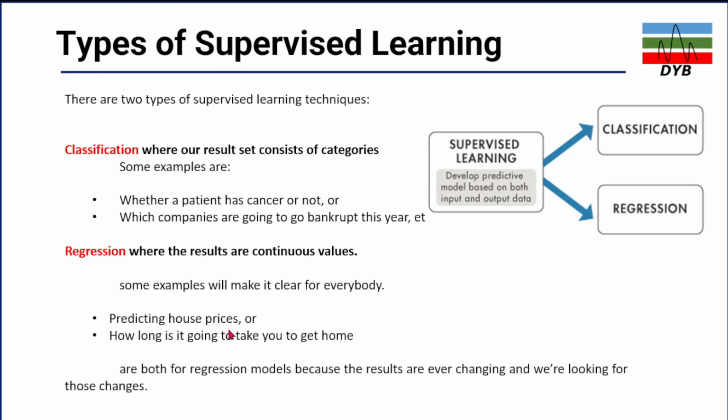The prediction of house price: the house price will be predicted based on multiple pieces of information. Let's say the age of the house, location, size, building, and different types of things we can include. And how long it is going to take you to get a house or a home. In these regression models, the results are ever changing, and we are looking for those changes, because in regression analysis you have multiple continuous values to predict. Based on that, you will have the answer.